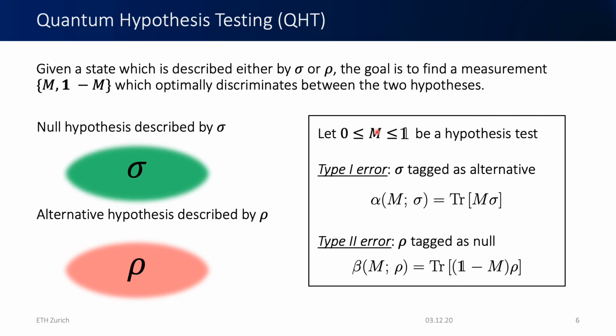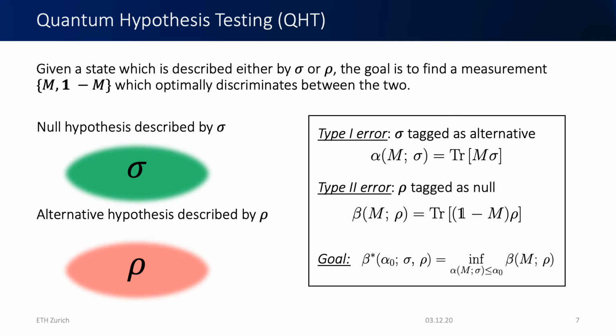So M corresponds to rejecting the null hypothesis. And the probability of conducting such a type 2 error here is denoted by beta and simply corresponds to the probability of measuring the null hypothesis when the actual state is given by rho.